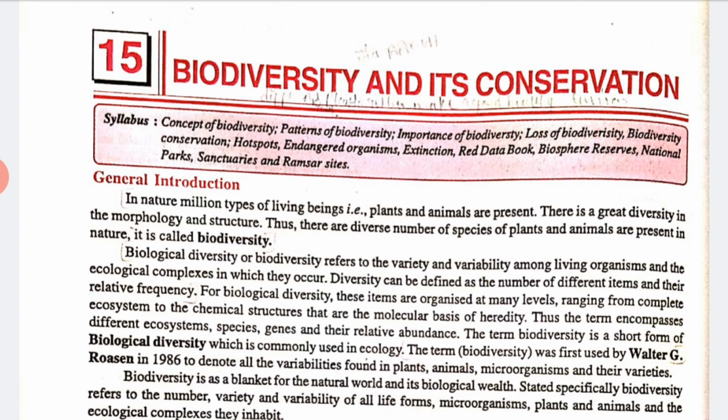So biological diversity or biodiversity refers to the variety and variability among living organisms and the ecological complexes in which they occur. So, biodiversity can be defined as the number of different items and their relative frequencies, right?